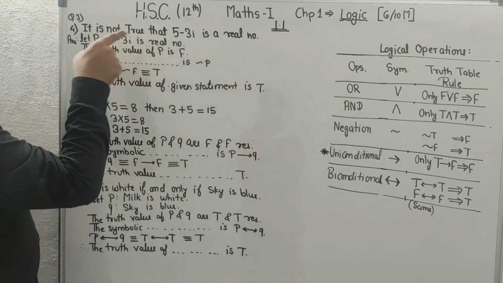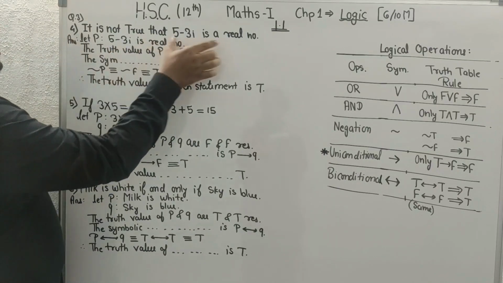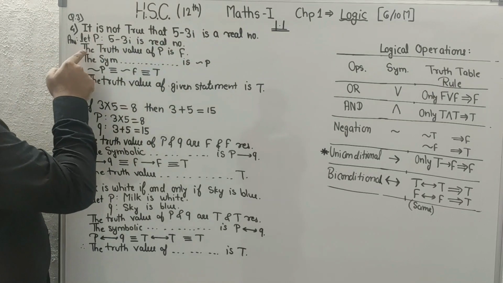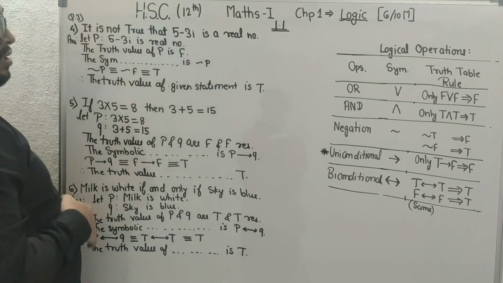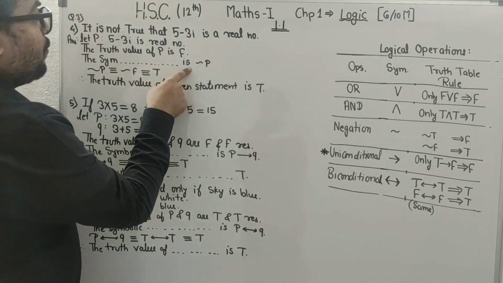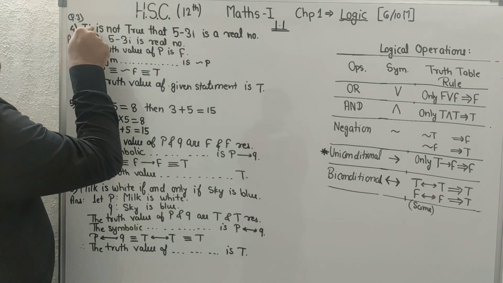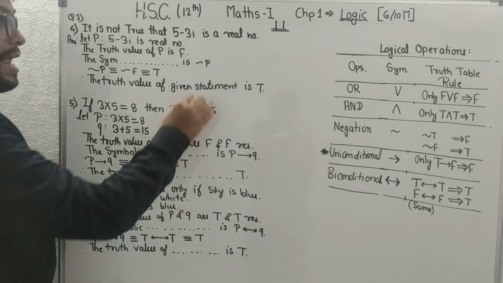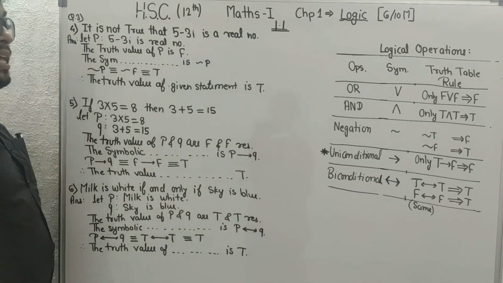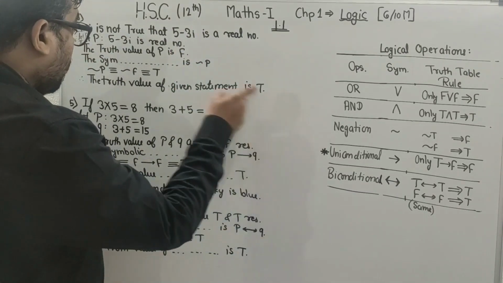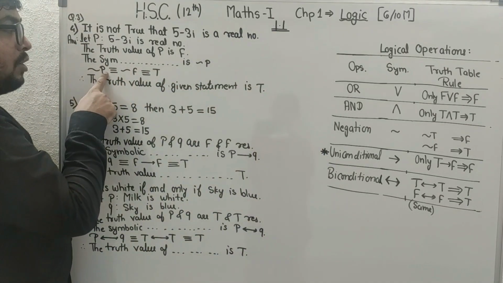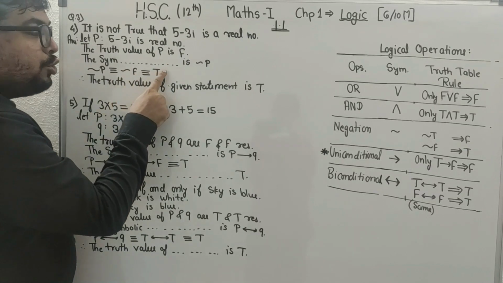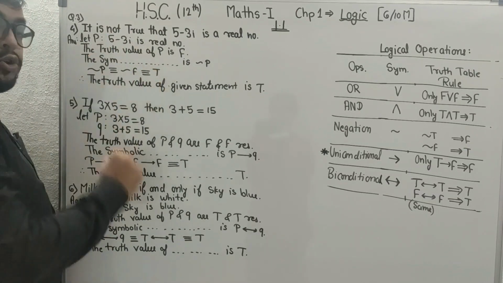Okay. So let's start. Let P is the statement and which is false. The truth value of the P is false. Symbolic representation will be what? Negation. It is not true, that means negation. Okay? Negation P will be the symbolic representation of this. Negation P. What is P here beta? False. So negation of false will be true. To final answer true है बेटा.